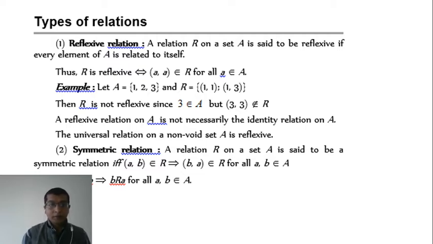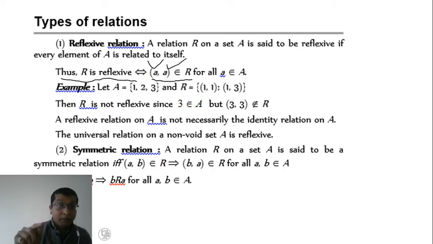We have the following types of relations. First one is a reflexive relation. A relation R on a set A is said to be reflexive if every element of A is related to itself. That is, R is reflexive if (a, a) belongs to the relation R. Such a relation we call a reflexive relation. That is, the first element and second element must be the same.